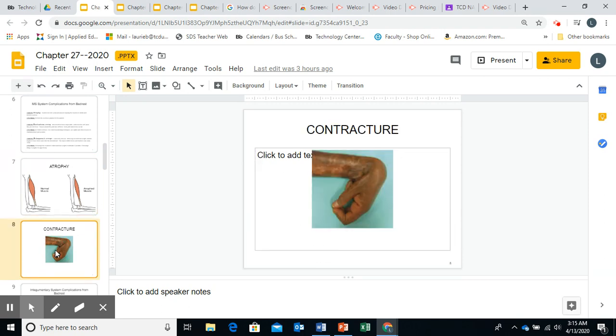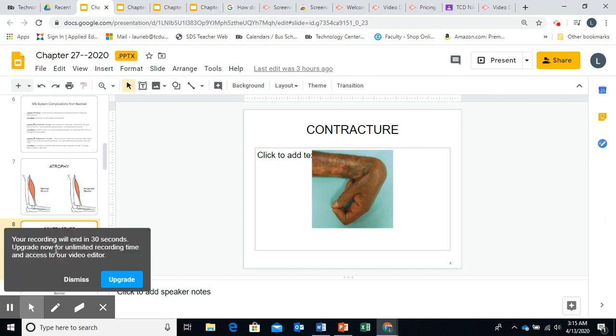Here's a picture of a contracture. What happens with a contracture? The arm and the muscles become stiff and then they do not open back up. So this person is just curling downward. You can see how their wrist is bent down and it does not straighten up any longer. The only way you're going to be able to straighten it is if you straighten it and then maybe put it into a brace. Okay? So when our person starts doing that, we want to make sure we start opening that arm and exercising it for them so they don't get bent back like that. This was a contracture of the wrist, and it looks like maybe the fourth and fifth finger are contracted as well.